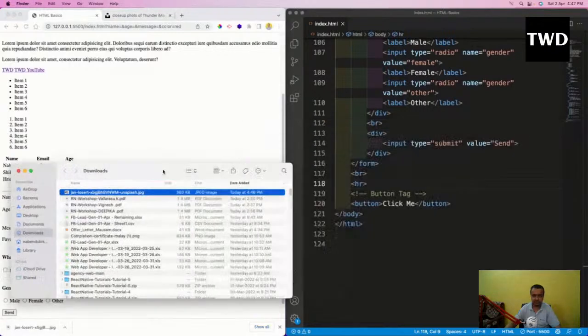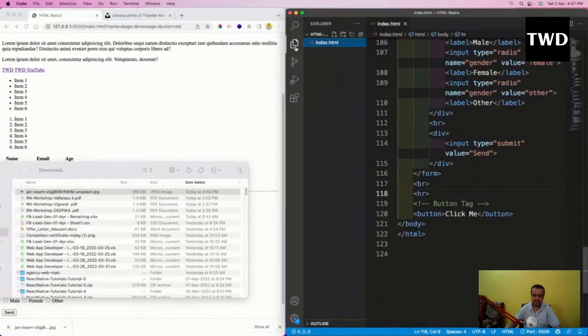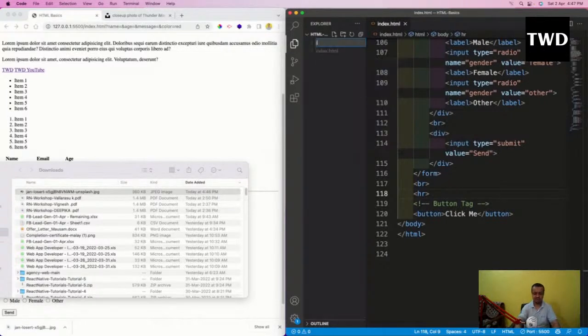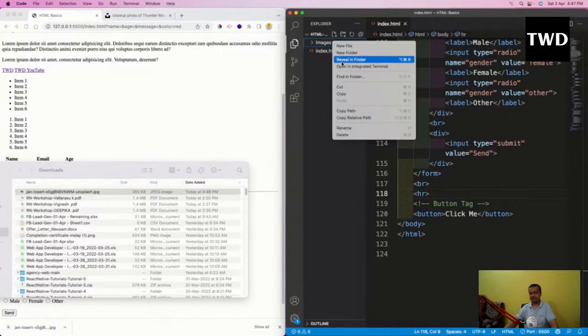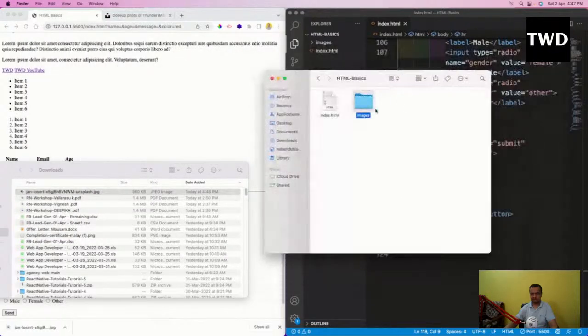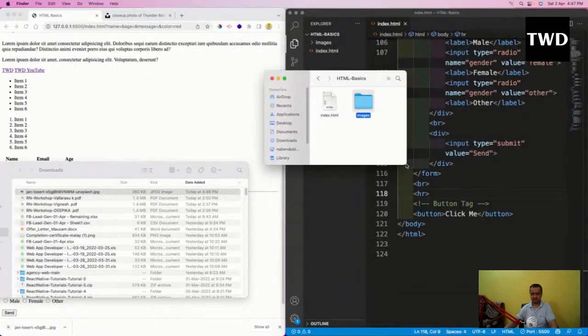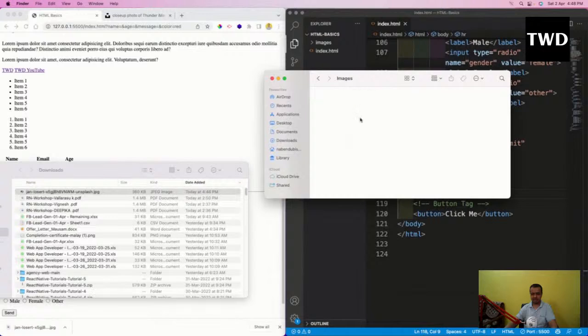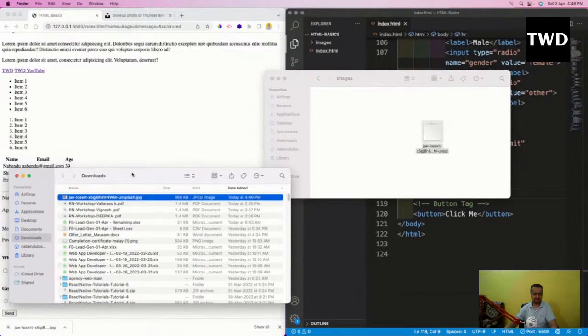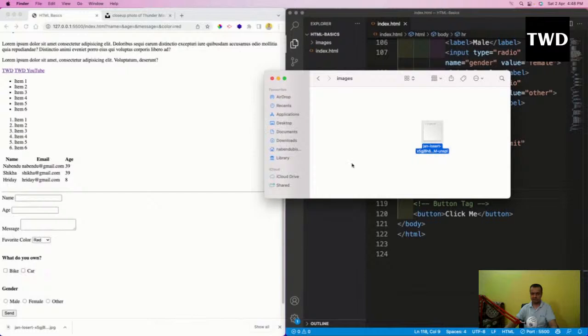So I've downloaded one image here, and I will show this image in Finder. Actually I have to put it here. Okay, so I'll create a new folder known as images, and I can right click and reveal in Finder. For Windows it will say reveal in Explorer. So I'll do reveal in Finder, and this will come up, and I can add it in this. I can directly go here and drag it here, and it will be done. And it has a very big name, so I don't want such a big name to be there.